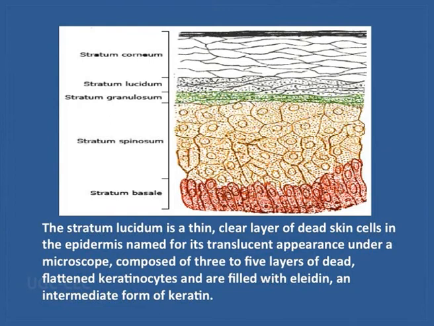In the same way, the second layer is the stratum lucidum. Stratum lucidum is a relatively thin layer. It is also formed of dead cells, flattened cells called keratinocytes, because they contain a high amount of keratin and one of its derivative proteins called eleidin.